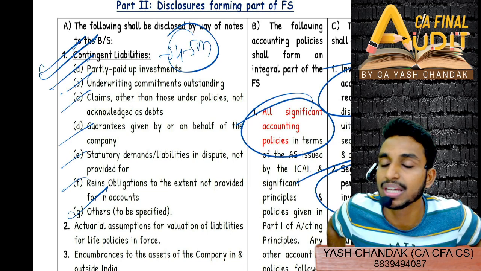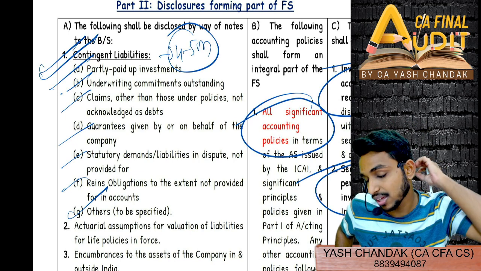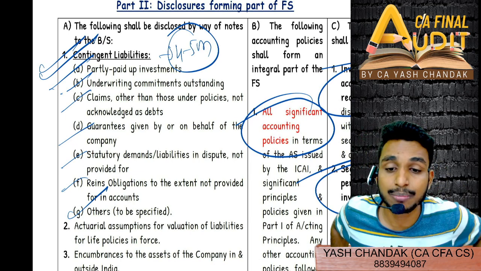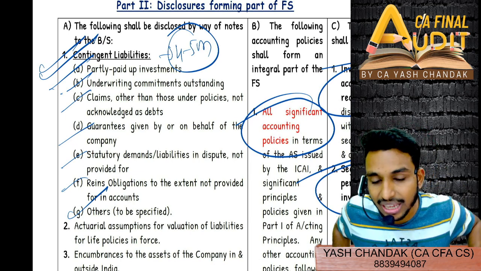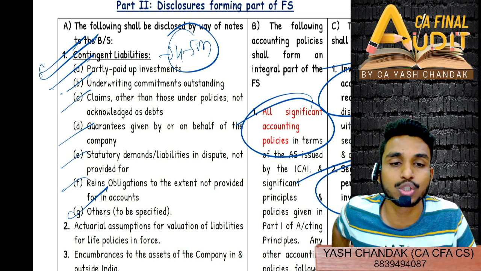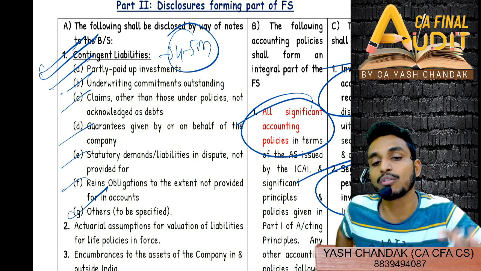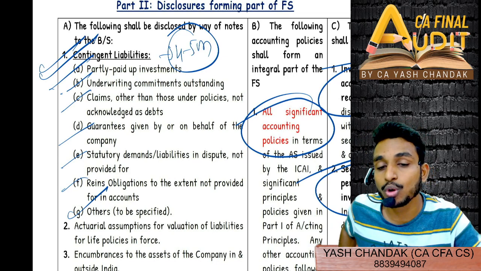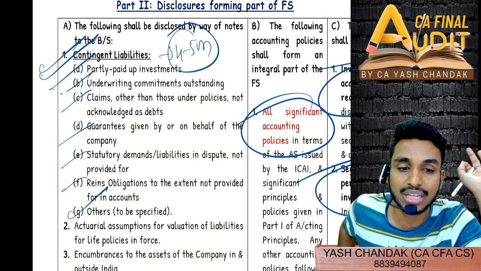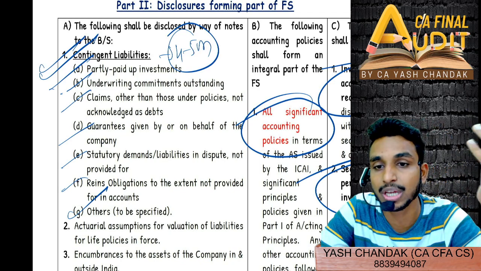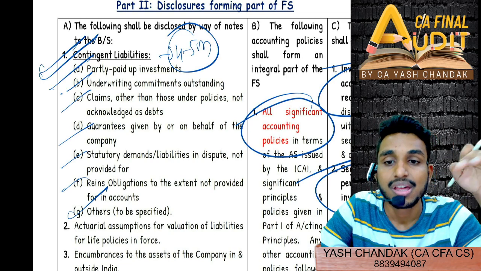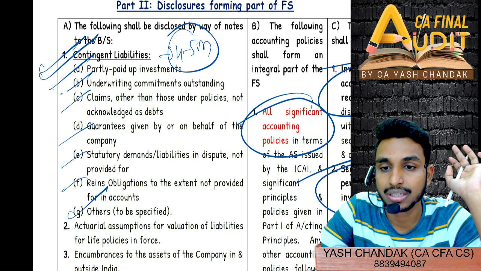If you can understand the meaning, what I'm trying to say is that they won't generally accept the claim easily. They will insert one or the other clause from the insurance policy and will try to avoid the claim. So that is why more or less you will find that insurance claims keep going on in court against the insurance company, and the insurance company is again fighting back. That is also a contingent liability, right?